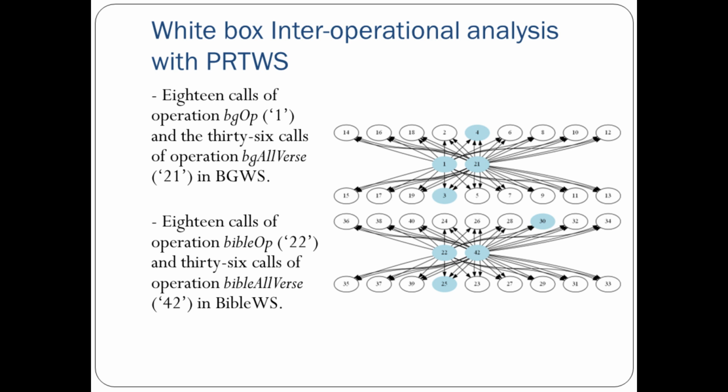There could be different 36 calls of operation in BG all words, meaning 21. So the affected operations need to be tested, and 36 calls were there for the Bible all words operation. So a limited number of operations and parameters or procedures need to be tested. This is what was shown with this interoperational analysis.